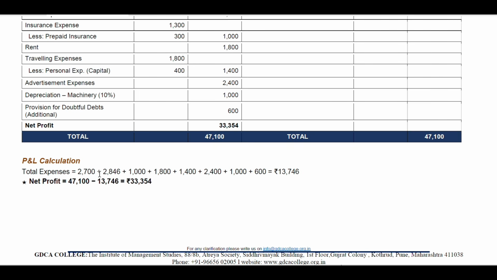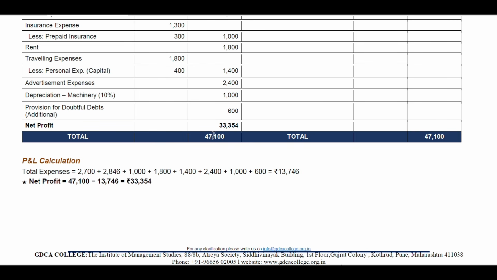So 2,700 plus 2,846 rupees plus 1,000 plus 1,800 plus 1,400 plus 2,400 rupees plus 1,000 plus 600, that is coming up to 13,746 rupees. So from net profit, we got to reduce this amount, 13,746 rupees. That is, net profit is equal to 47,100.